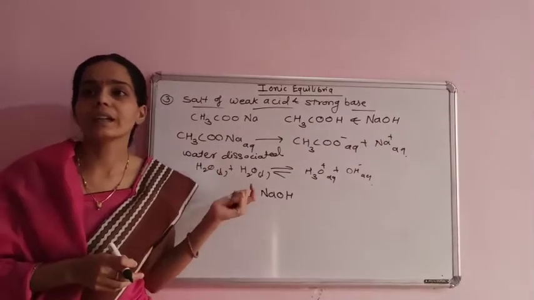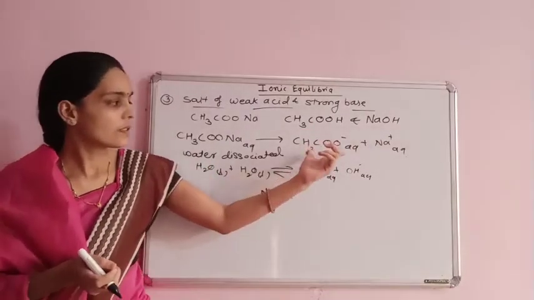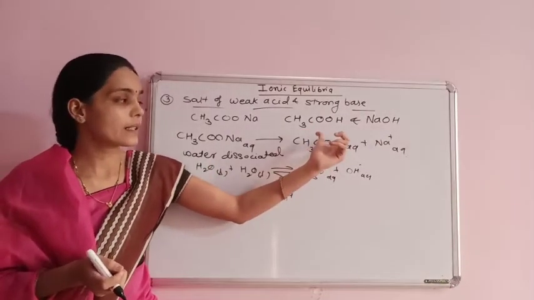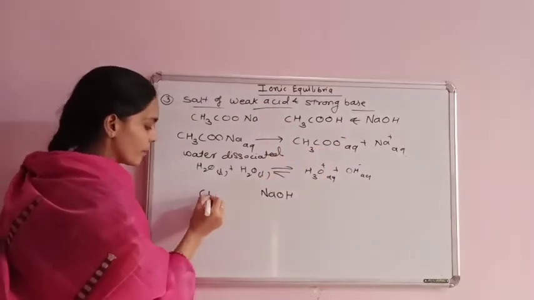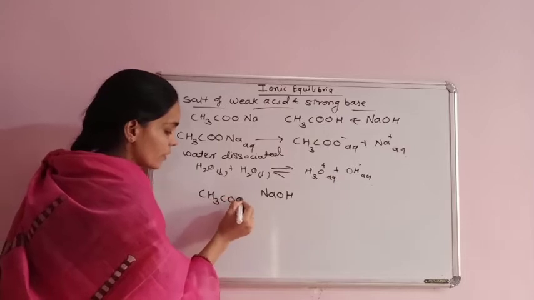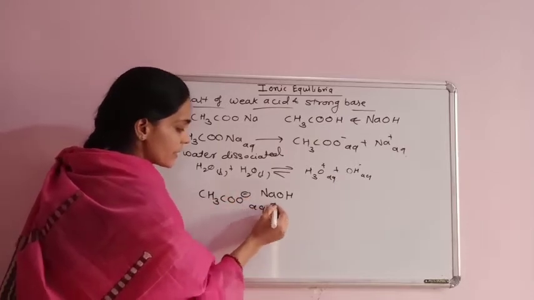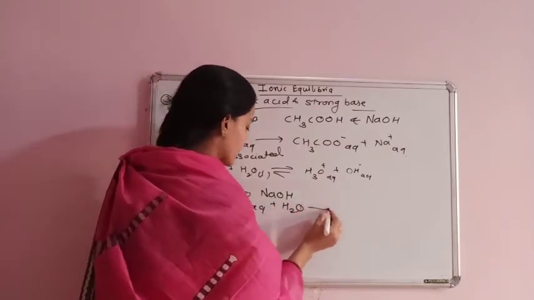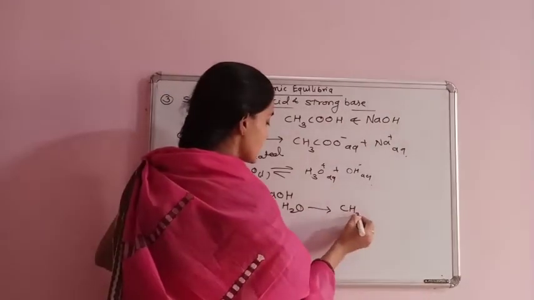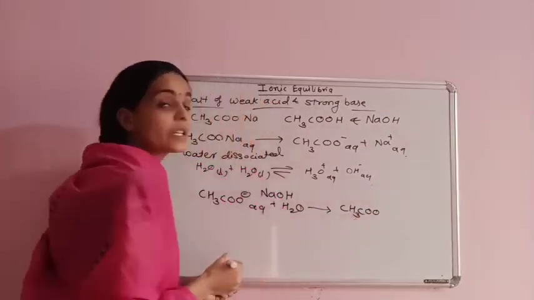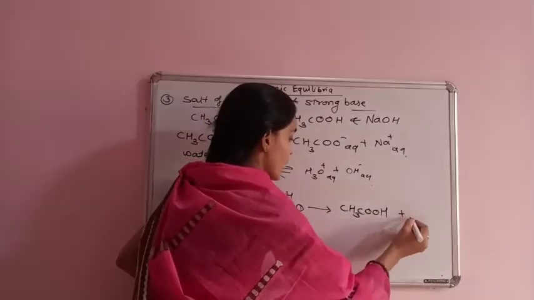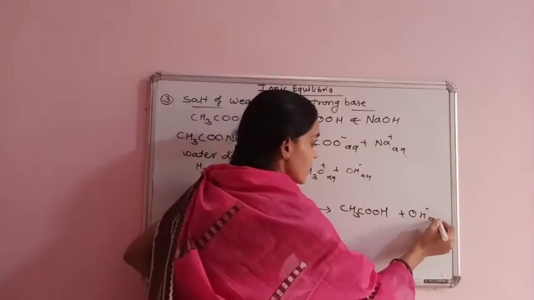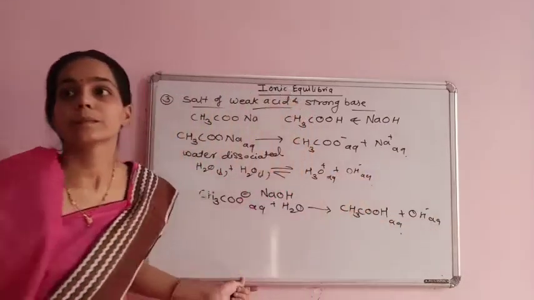On the other hand, CH3COO- ion, that is acetate ion, in this aqueous medium, in presence of water, gives CH3COOH plus OH- in the aqueous medium.